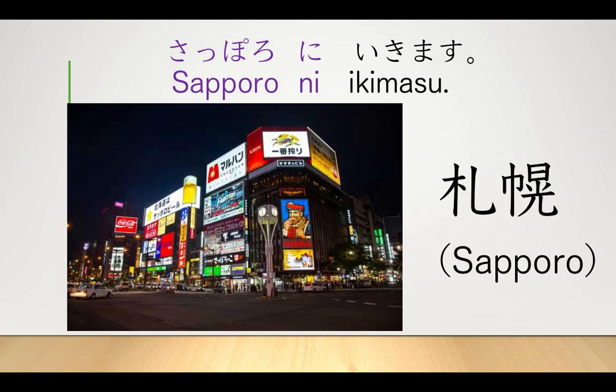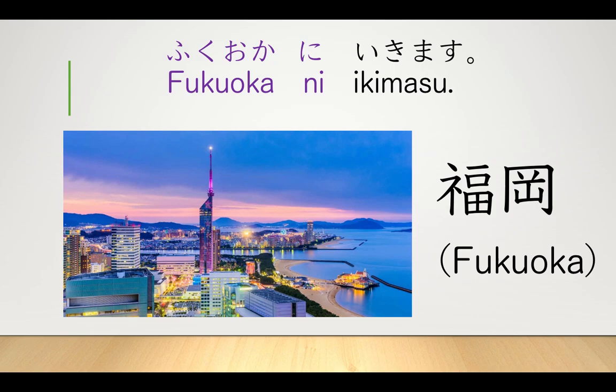Next, we have 札幌に行きます。I'm going to Sapporo. And finally, 福岡に行きます。福岡 is very close to where our sister school Shoyokan is located at the bottom end of the Japanese map.